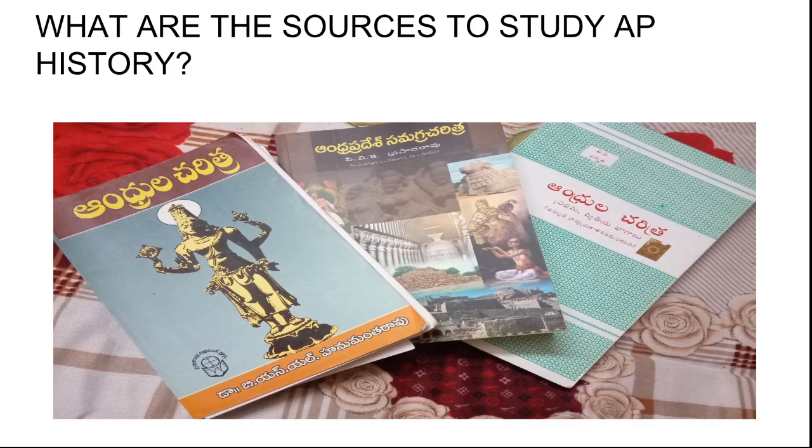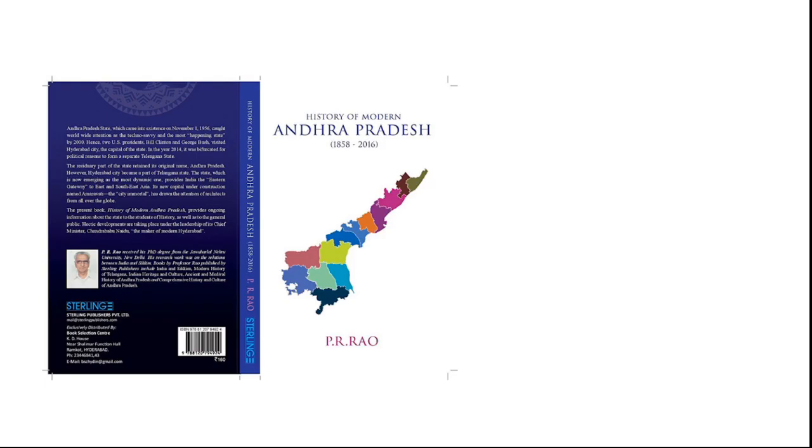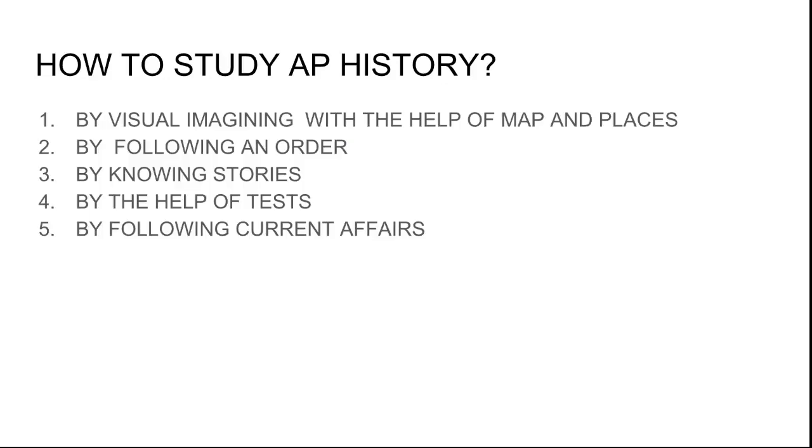And what about the sources? The main sources for Andhra Pradesh history are books, which are mainly in Telugu medium. The first one is Andhra Charitra by BSL Hanumantrao, the second is Andhra Pradesh Samagra Charitra by PVK Prasad, the third is Andhra Charitra by Telugu Academy, and then Modern Andhra Pradesh by P.R. Rao. These are the books that are available in the market to study Andhra Pradesh history.